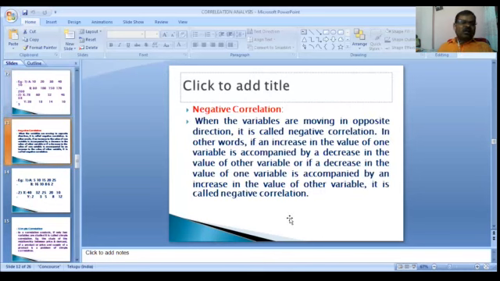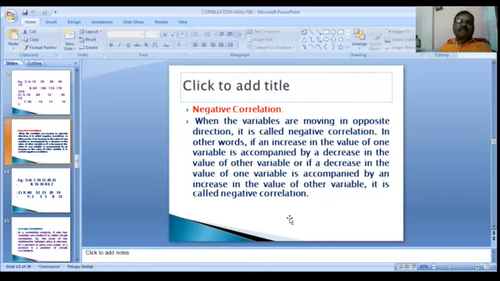What is the negative correlation? When the variables are moving in opposite directions. In positive correlation, the values go in the same direction, but in negative correlation, when the variables are moving in opposite directions, it is called negative correlation.